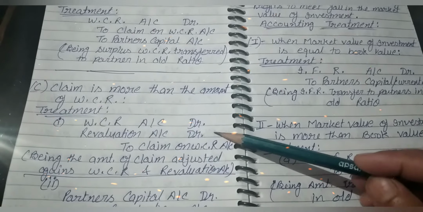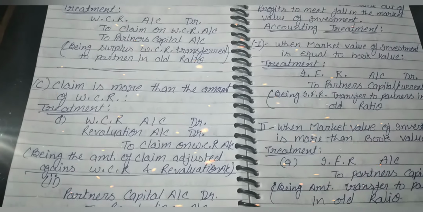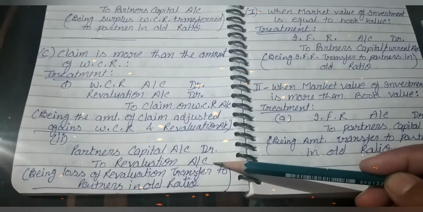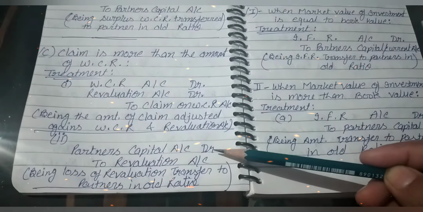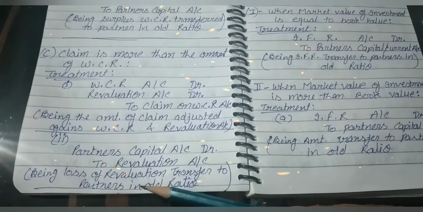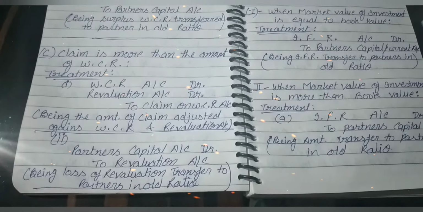And these are the losses. These losses will be recovered by the old partners in the old ratio. So the entry will be, that is the transfer entry: partners' capital account debit to revaluation account, being loss on revaluation transferred to partners in old ratio.